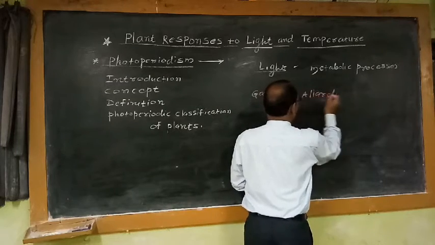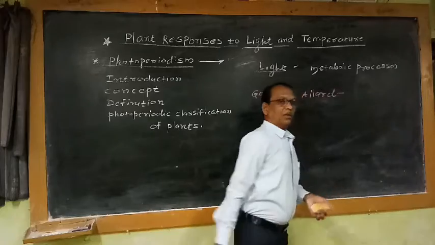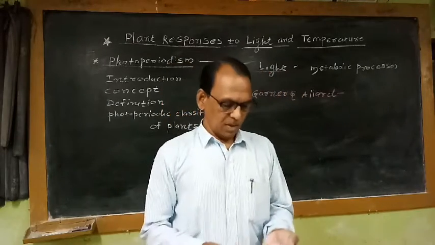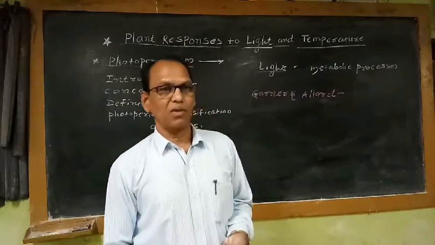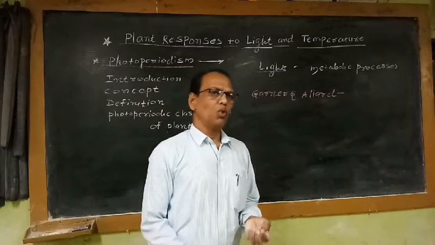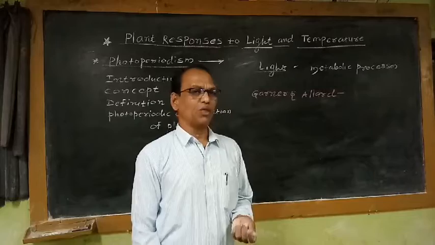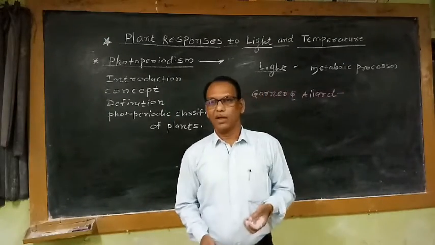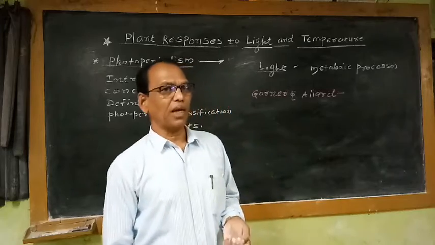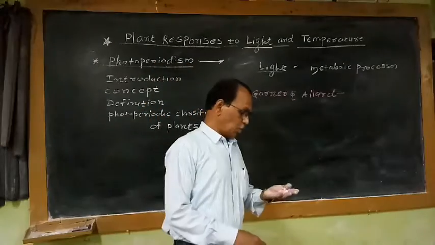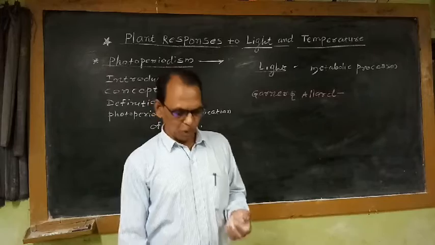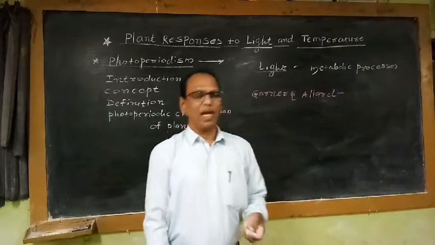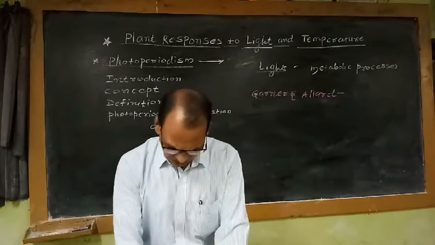These two workers were working with the Maryland Mammoth variety of tobacco, that means the giant variety of tobacco, as well as Glycine max or soybean.